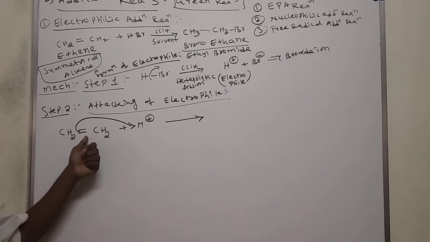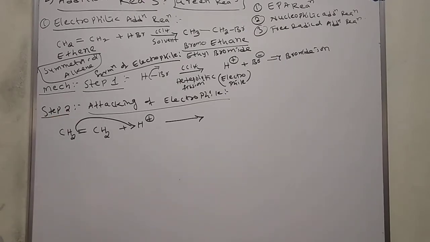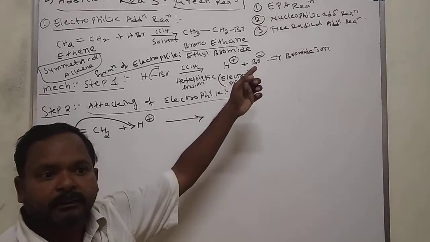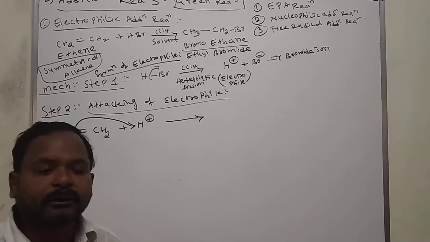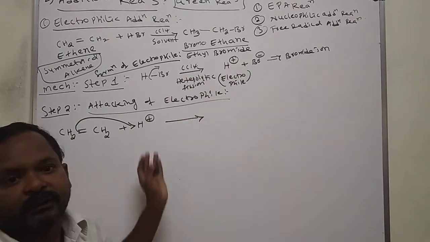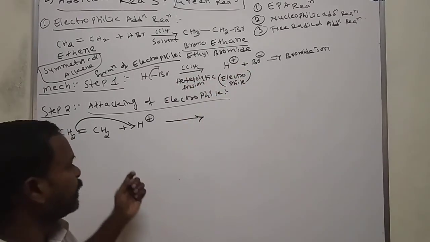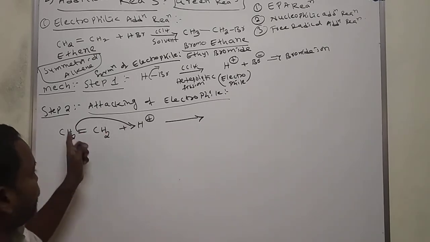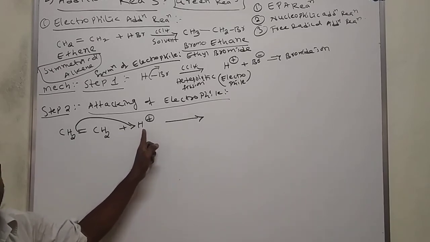That's why it always tries to lose pi electrons, to the one which is an acceptor. Here Br minus is not an acceptor. Br minus is also an electron donor. It also has excess of electrons. So it is not involved here.